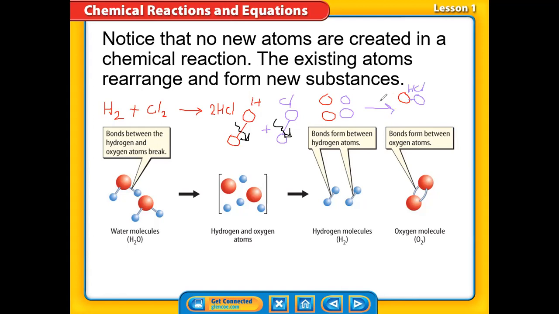Is it hard like this, guys? And of course the same for this one. So the first step, breaking down of bonds. Second step, rearrangement of atoms. Third step, formation of new bonds. Is it clear, guys?